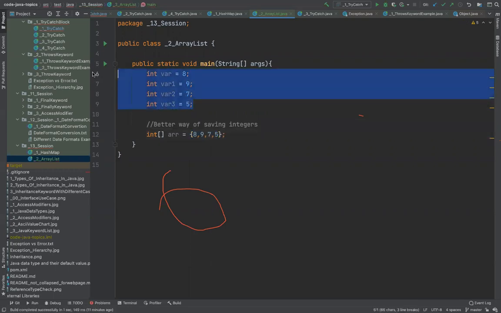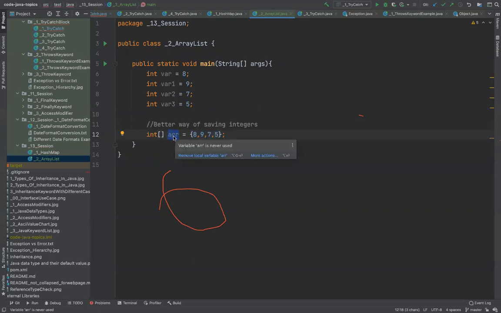Because we don't have to have this many variables, rather we are pointing all of them to a collection, or rather I should say a grouping, and then assigning a variable to it, right? So this arr is a type of array of integer which holds these values. But there is one more way to do it, and it's called the collections way.